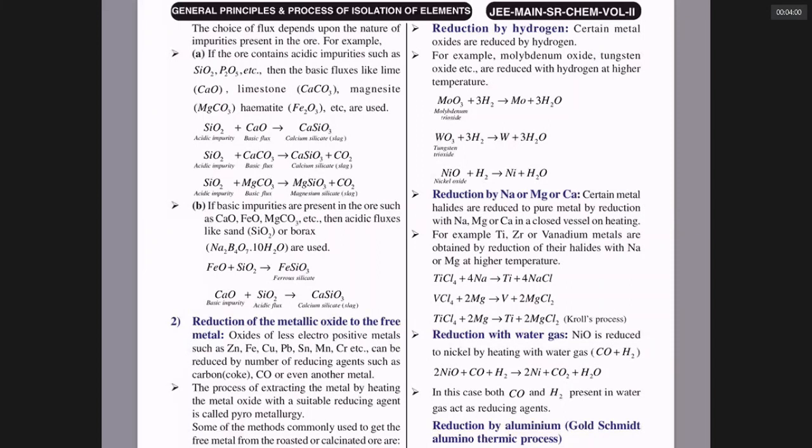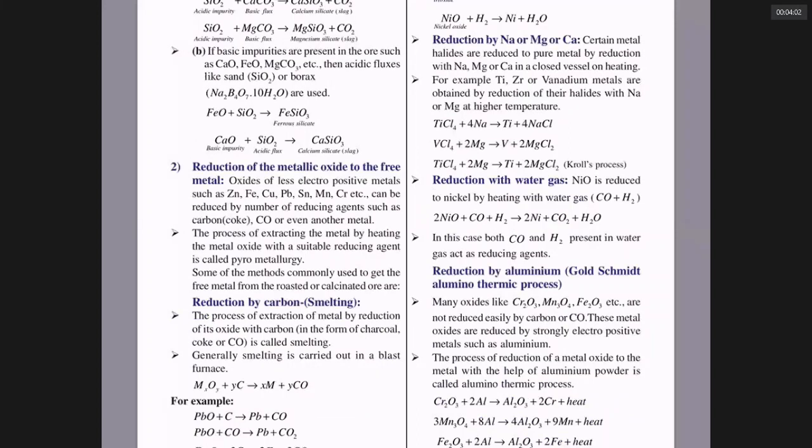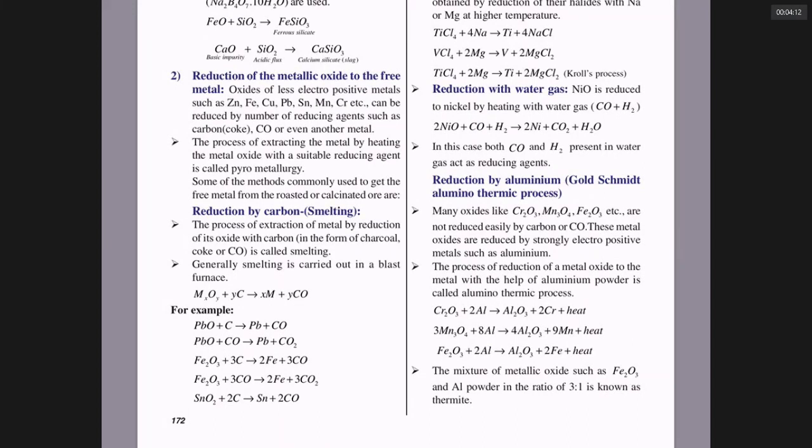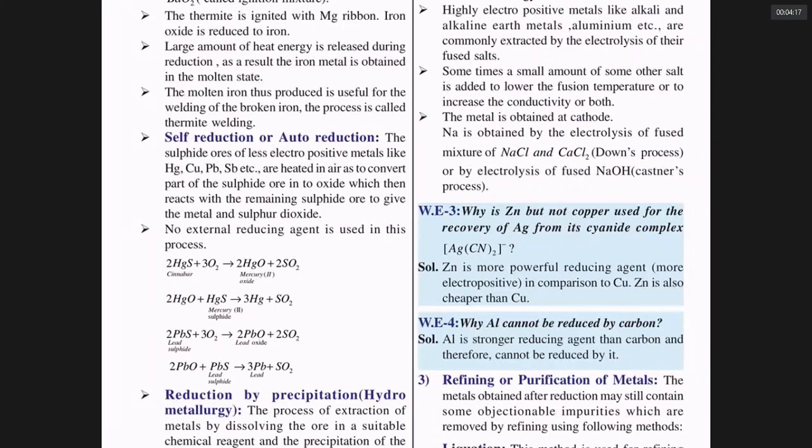What is water gas? Mixture of carbon monoxide and hydrogen, that is a reducing agent. What is the Goldschmidt aluminum process, where aluminum is the reducing agent, and the reactions involved? Self-reduction examples. There are 3-4 examples. Copper undergoes self-reduction, mercury undergoes self-reduction, lead undergoes self-reduction in their extractions.